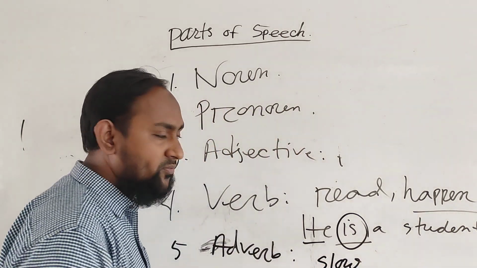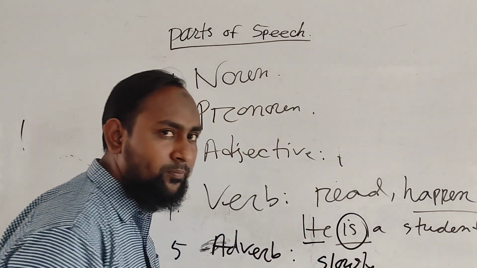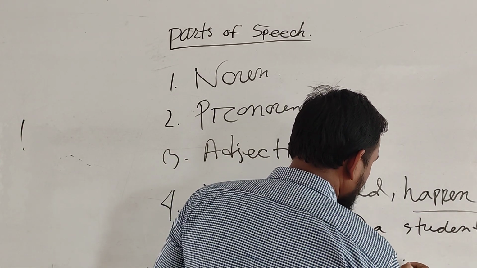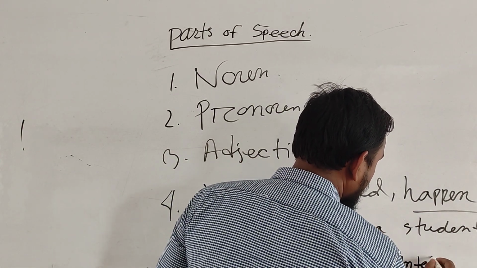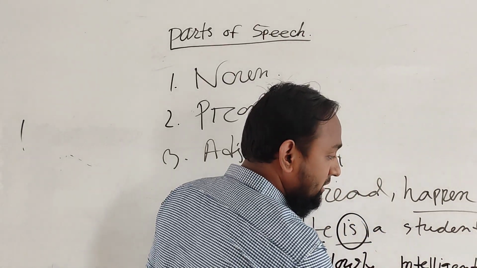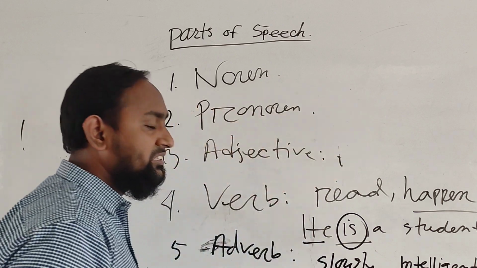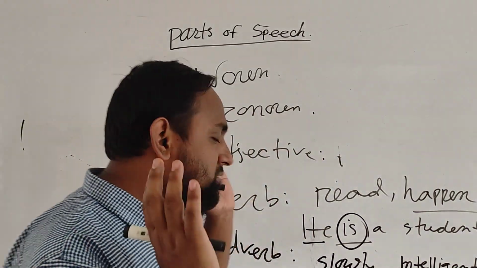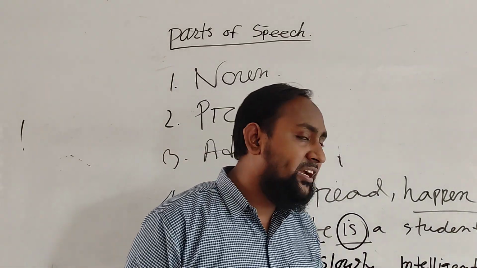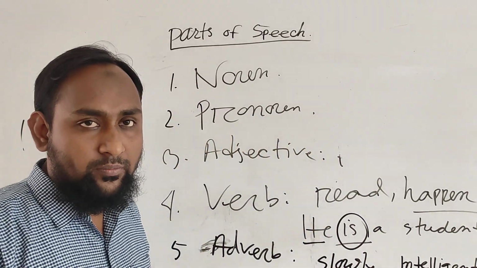For example, slow is an adjective, but if I write slowly, it's an adverb. Clear? Intelligent is an adjective, but intelligently is the adverb. That means when ly is used after the adjective, this is called the adverb.